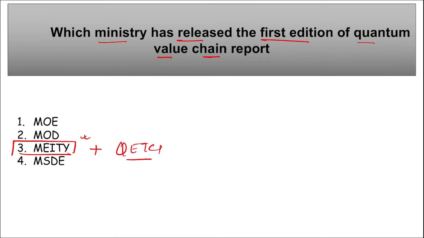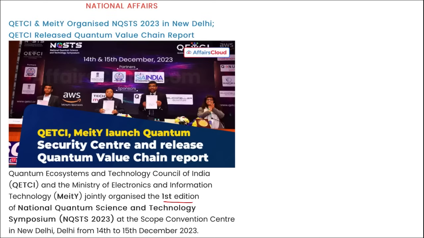They have released the first ever edition of the quantum value chain report, and this was released during the first edition of the National Quantum Science and Technology Symposium, right? This was held in New Delhi from 14th to 15th of December. Correct? Mark this. This event also witnessed the launch of the Quantum Security Center and Forum along with the logo.